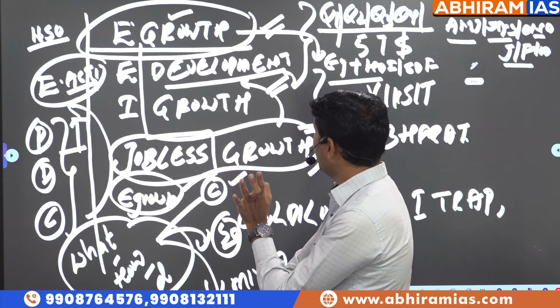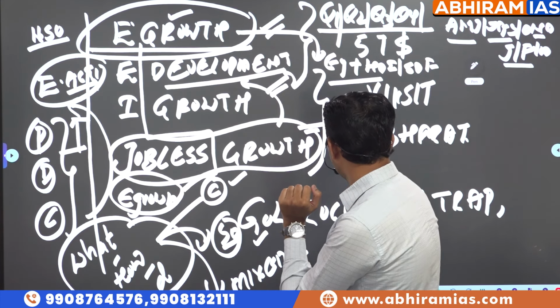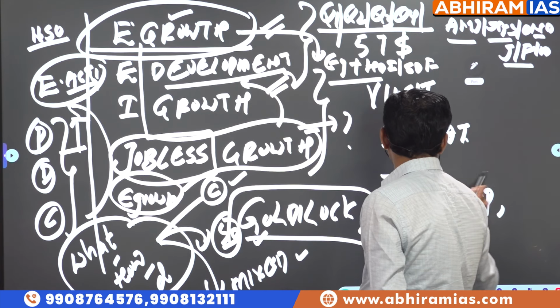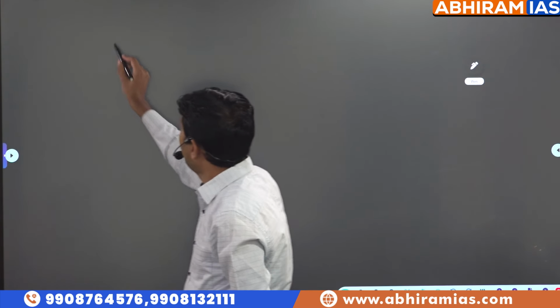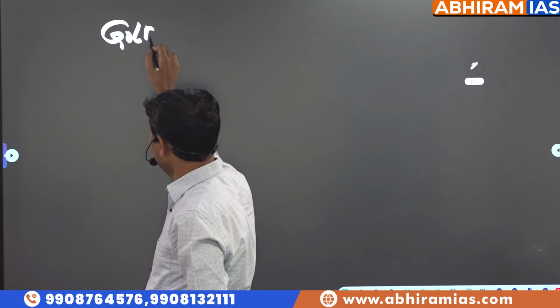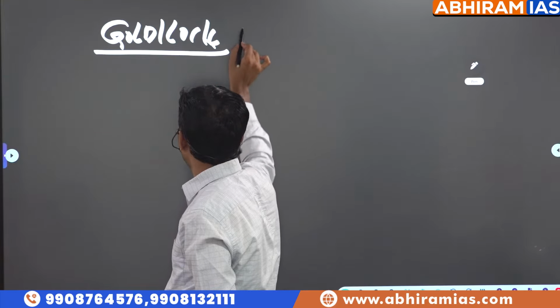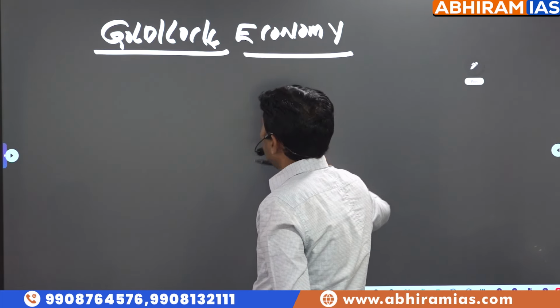Now you know economic growth, economic development, inclusive growth, jobless growth. Probably these two are important for the exam: Goldilocks economy and middle income trap. Now you'll understand in a better manner. So what is this word called Goldilocks economy?